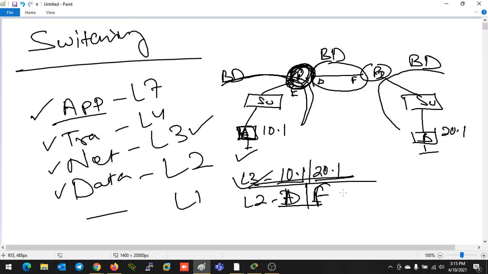But here, two kinds of things are needed to do a communication. My device should know the layer 3 information, to whom it wants to send the data, and it should also have an idea to whom the data should be handed over. Like earlier, I gave the same example. Suppose you want to send something to your friend through another person. Your name is 10.1 because you are going to send the data, and your friend's name is 20.1, who will receive the data. But you are going to send the data through the post office.